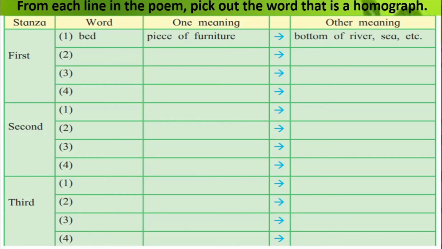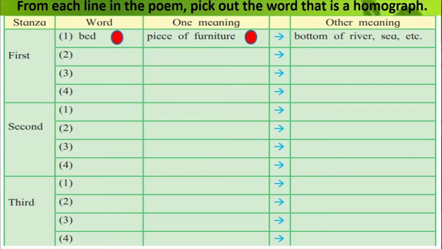Alright, so come on, let's start by seeing the example that they have given us. So in the first stanza, in the first line, you will see the word bed. Have you ever seen a sheet on a river bed? Now here the word bed means the bottom of the sea or the river. Okay, but in actual, the word bed means what? A piece of furniture. So one meaning of this word bed is that it is a piece of furniture, and the other meaning is it is the bottom of the river or of the sea.